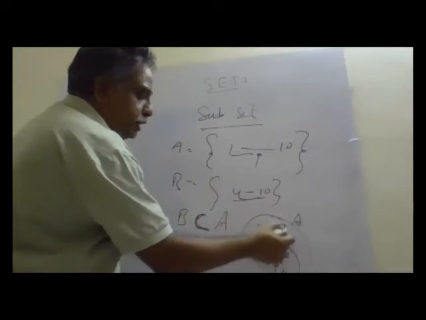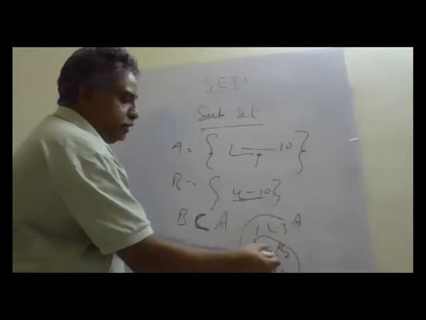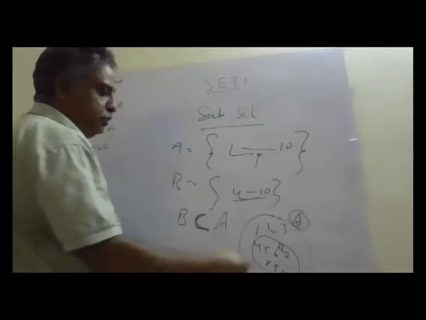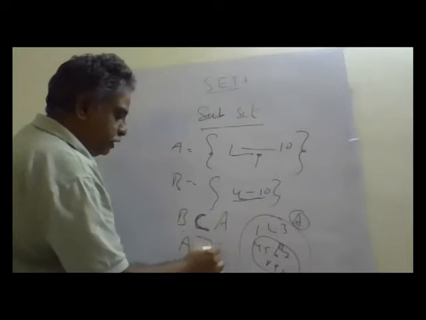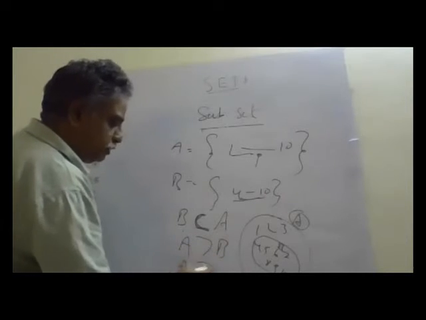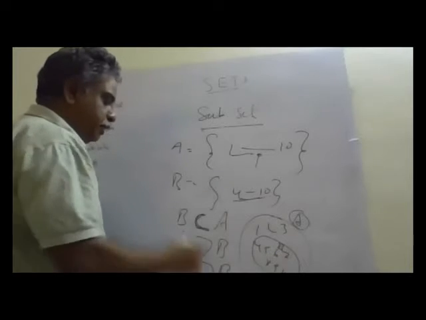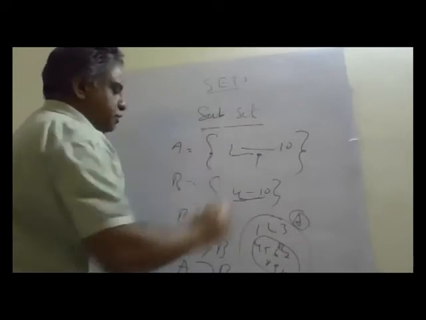So B is a subset of A. It is a part. B is included in A. When I say A, B is already included. Or we can write A is greater than B, which means A is a superset of B. That means A also contains B, and B is a part of A. So this is the subset concept.